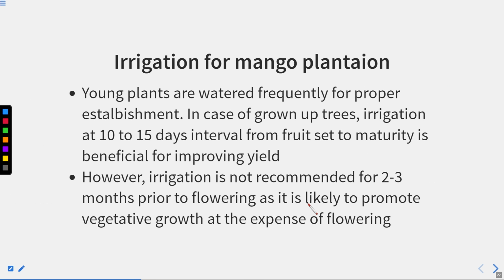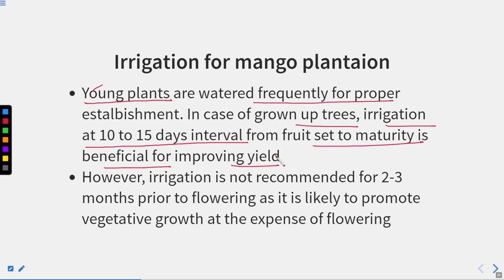Irrigation of mango plantation. Young plants are watered frequently for a proper establishment, right? So this is important, that when the plant is quite young, frequent irrigation is required. In case of grown-up trees, irrigation at 10 to 15 days interval from fruit set to maturity is beneficial for improving the yield. However, irrigation is not recommended for 2 to 3 months prior to flowering, as it is likely to promote vegetative growth at the expense of flowering.